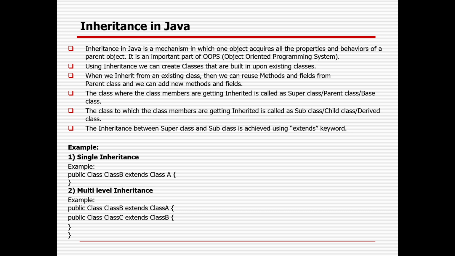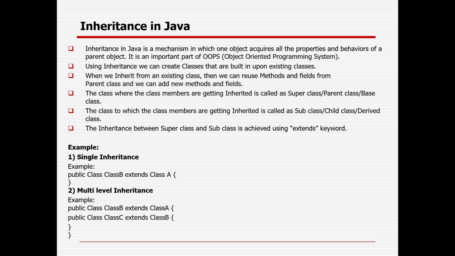The class whose members are getting inherited is called the parent class, base class, or super class. The class to which it is getting inherited is called the child class, subclass, or derived class. And you can implement the inheritance mechanism between two classes with the help of the extends keyword.